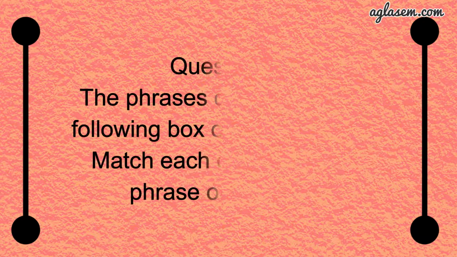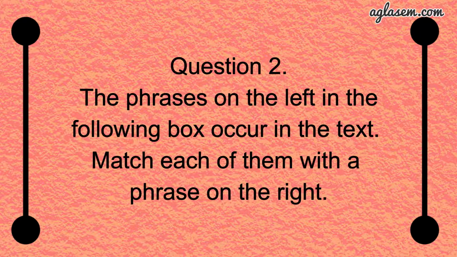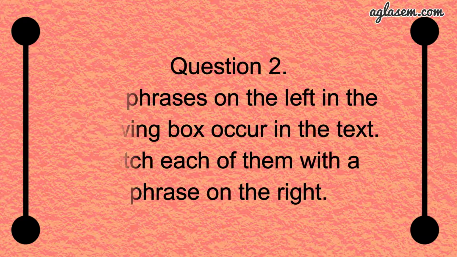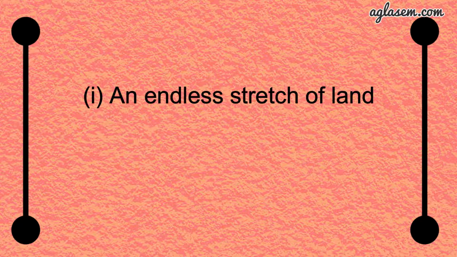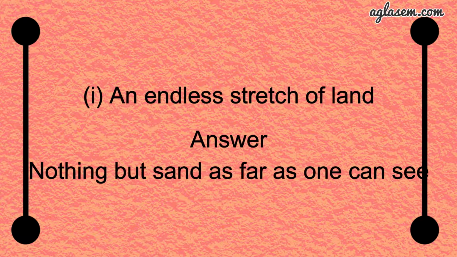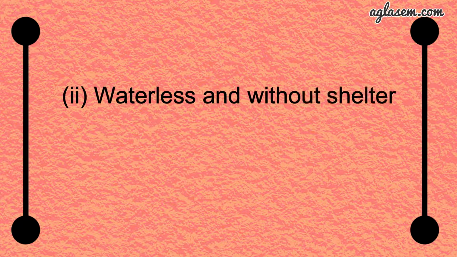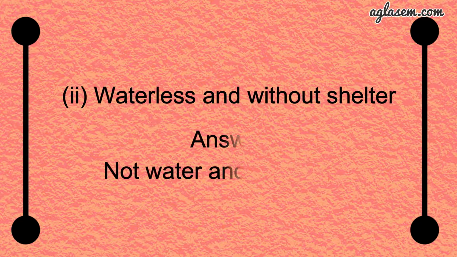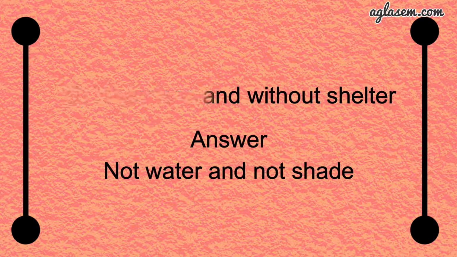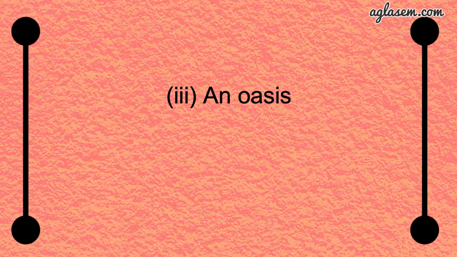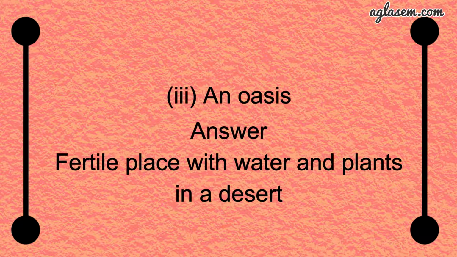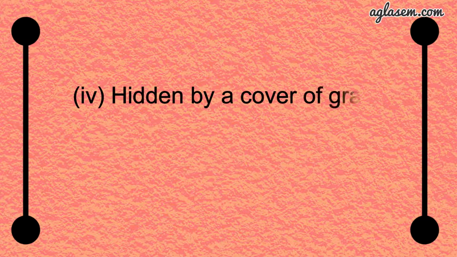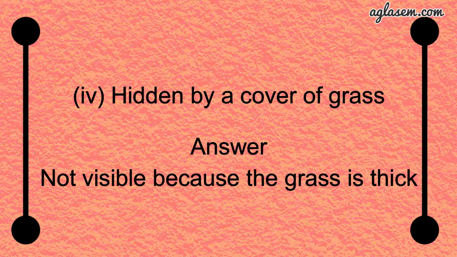Further, moving to question number 2: the phrases on the left in the following box occur in the text. Match each of them with the phrase on the right. So the first part is an endless stretch of land. Here the answer is nothing but sand as far as one can see. The second part is waterless and without shelter. So the answer is not water and not shade. The third part is an oasis. So the answer is a fertile place with water and plants in the desert. The fourth part says hidden by the cover of grass. So the answer is not visible because the grass is thick.